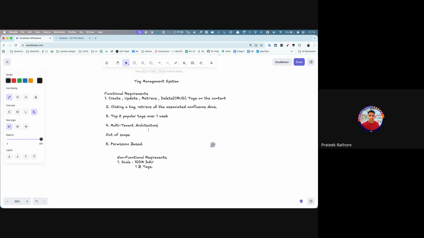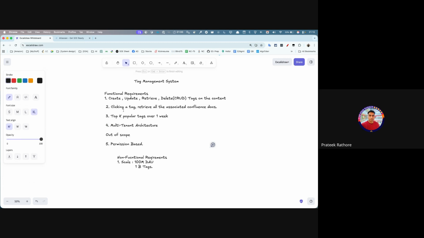All of their data would be residing in your system, and their data should not overlap. Let's say the engineers of Google have made Confluence documents. They should not be shared or overlap with the data of Amazon.